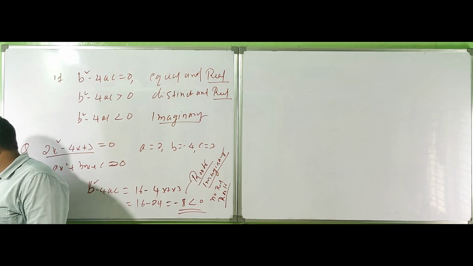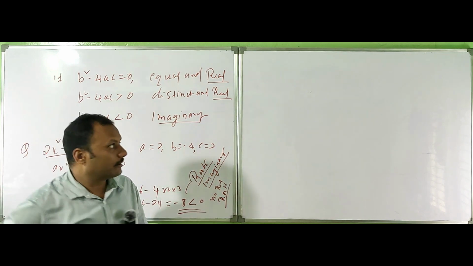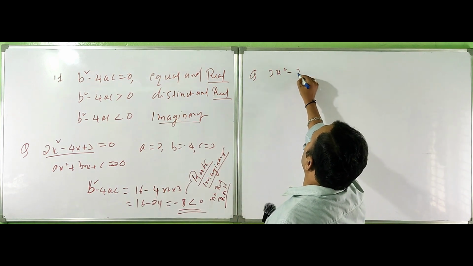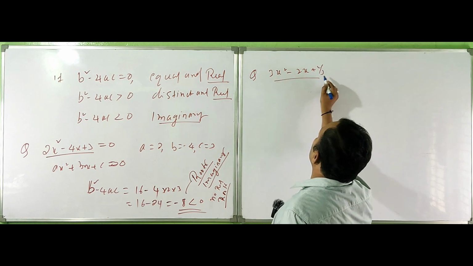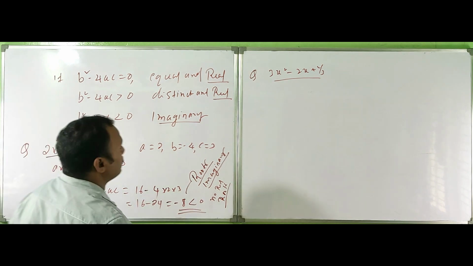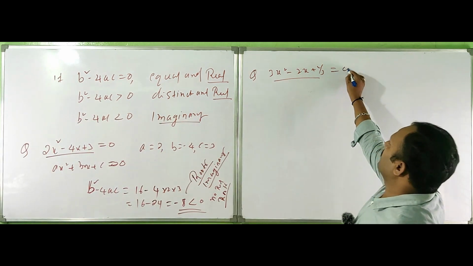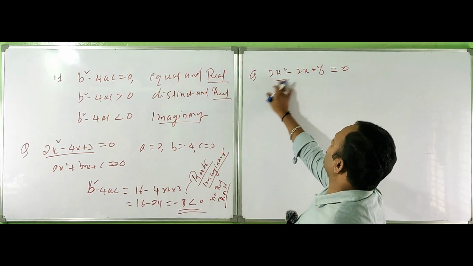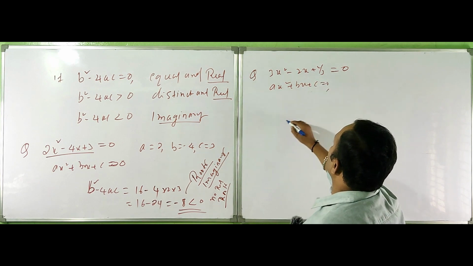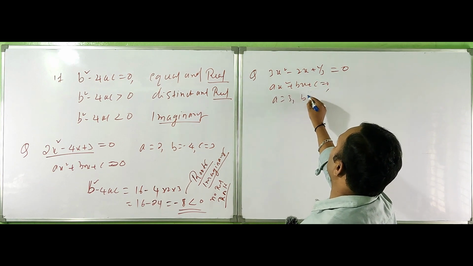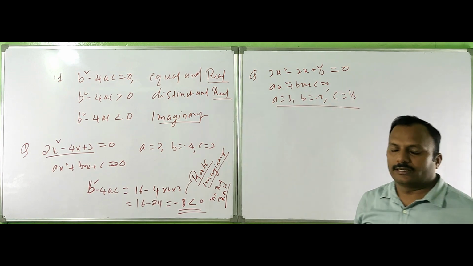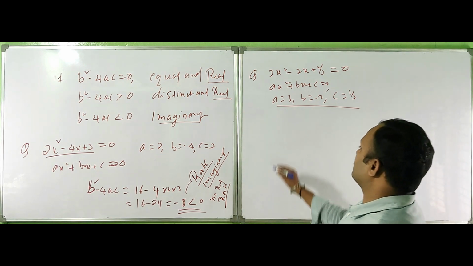Find the discriminant of the equation 3x square minus 2x plus 1 by 3 is equal to 0. Write the standard form. Comparing with ax square plus bx plus c is equal to 0, therefore a is equal to 3, b is equal to minus 2, and c is equal to 1 by 3. Find the discriminant.